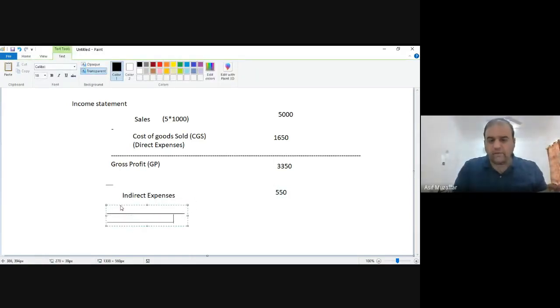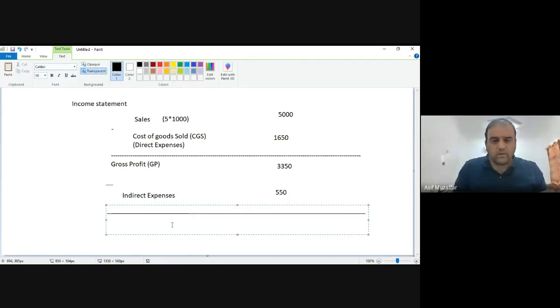So what will it give me? Gross profit minus indirect expense will give me the net profit. This is the profit which we call net profit, NP. So what should be my NP?